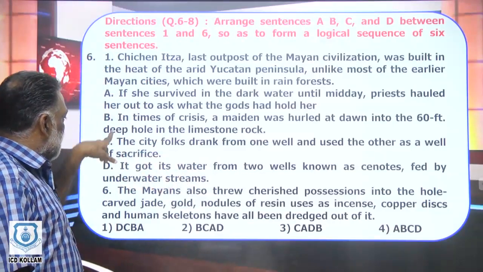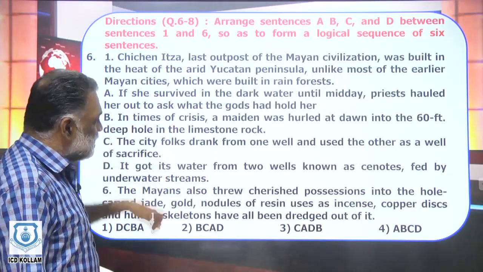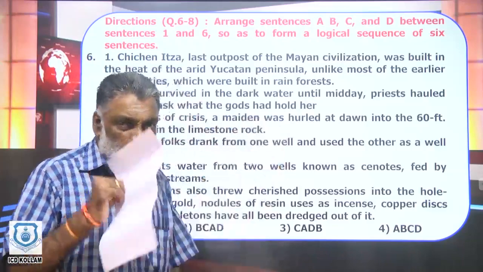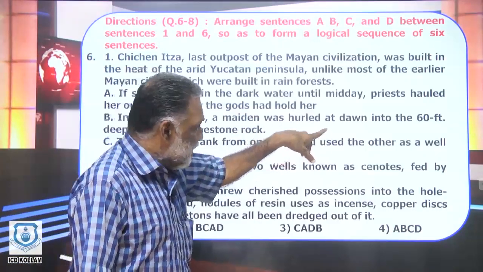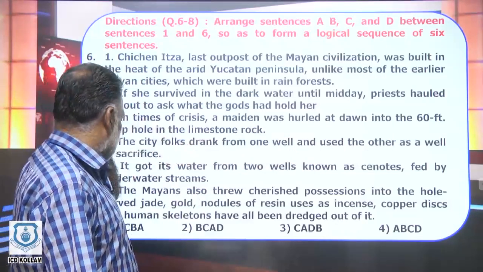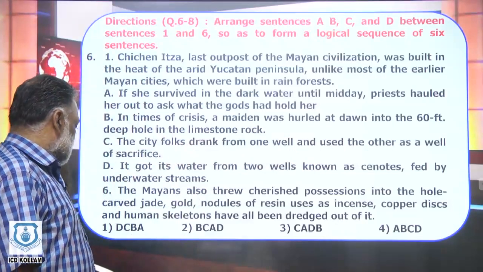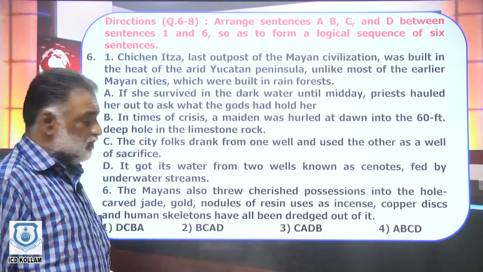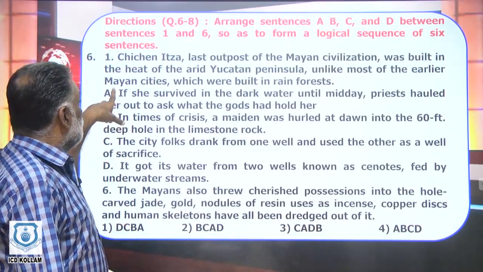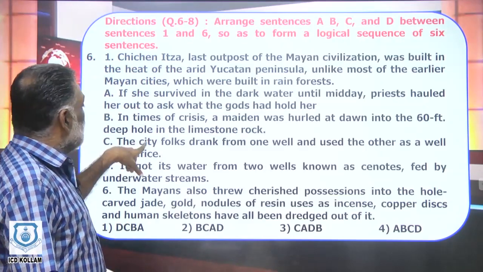Now that is followed by B. In times of crisis, a maiden was hurled, means thrown, at dawn into the 60 feet deep hole in the limestone rock. That is the next idea. That is logical. And what follows is A. If she, who is she?